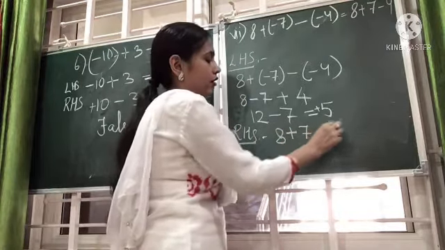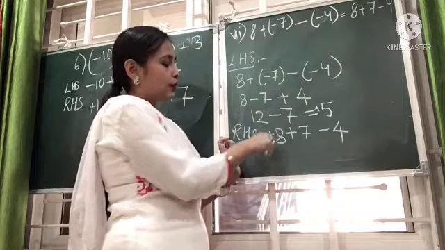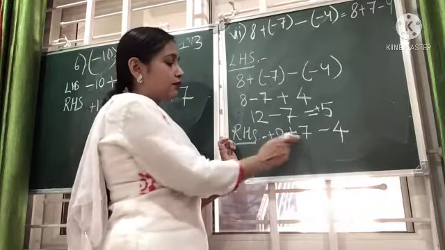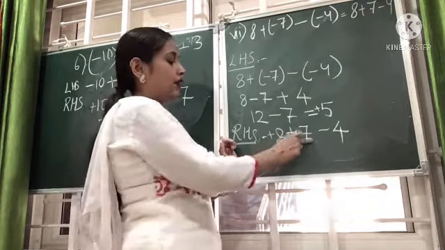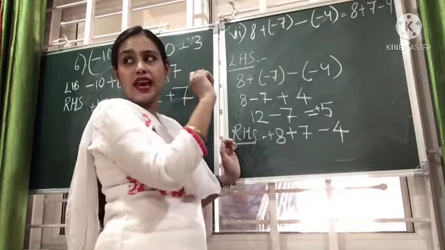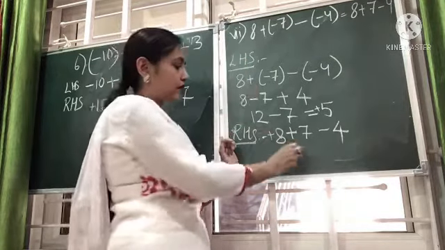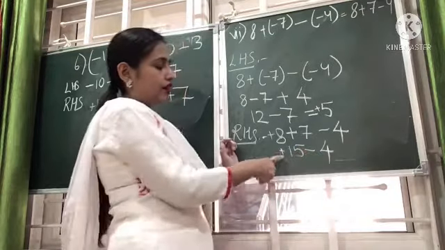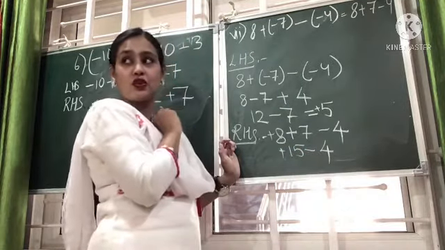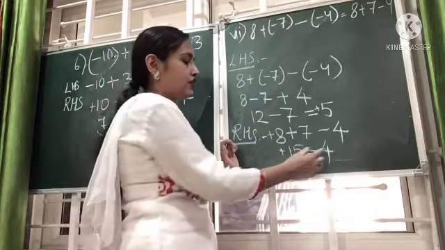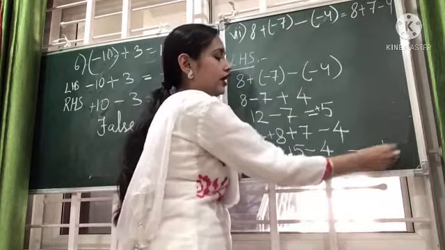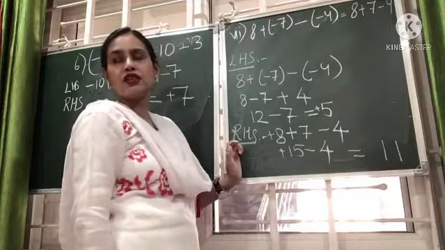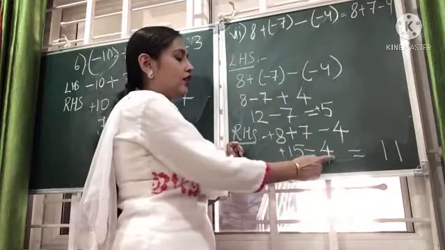8 plus 7 minus 4. Now, this is plus. Nothing means plus. Brothers from the same family, so 8 plus 7, there will be addition and they will tag their work. So the answer will be positive. 8 plus 7 gives us 15. So plus 15 minus 4. Brothers from different families, so they will fight. So 15 minus 4 gives us 11. The answer will be positive or negative depending upon the highest value.